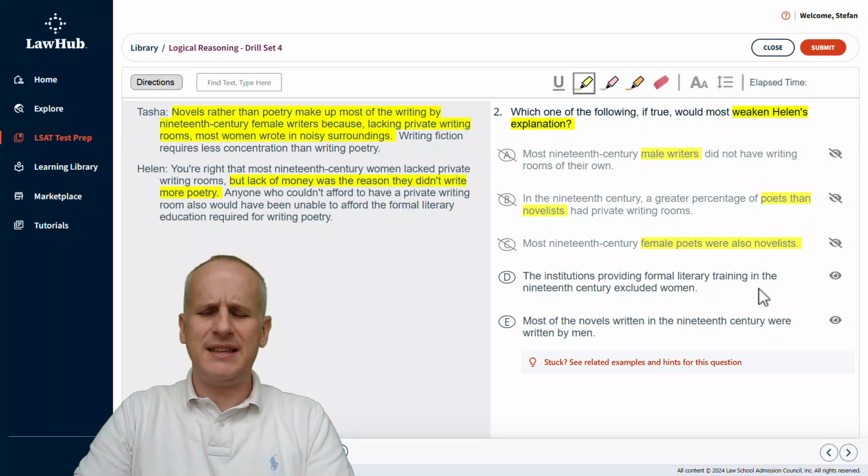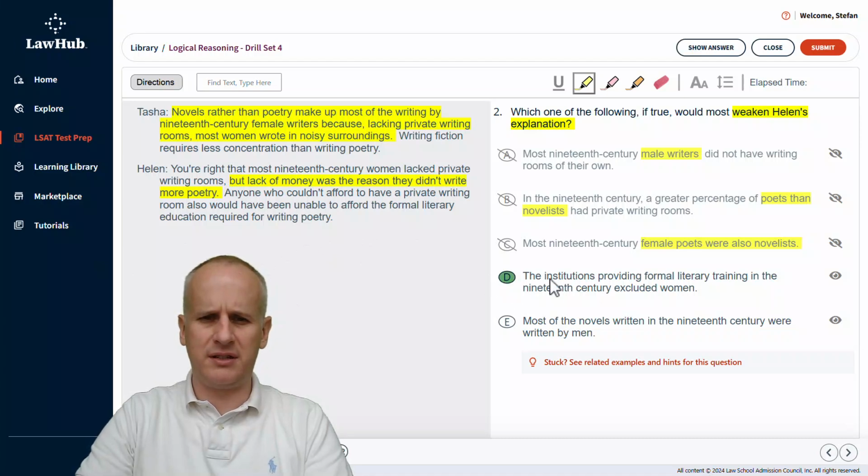Then, choice D, the institutions providing formal literary training in the 19th century excluded women. Well, ding, ding, ding, this is exactly it, because now it's not about being able to afford the formal literary education required for writing poetry, because the women weren't able to go to those schools anyway. So this directly attacks Helen's evidence, and we should have D almost jumping off the screen at this point as being the direct way to weaken Helen's argument.